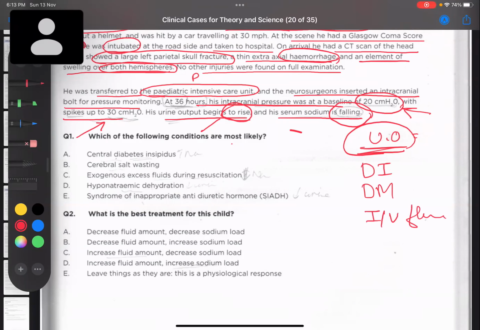Renal failure. Psychogenic polydipsia. Okay, psychogenic is possible, but in this child, it's not possible. But you are right. Yes. If urine output is coming, I'll obviously keep psychogenic polydipsia in my mind. Okay. What else?